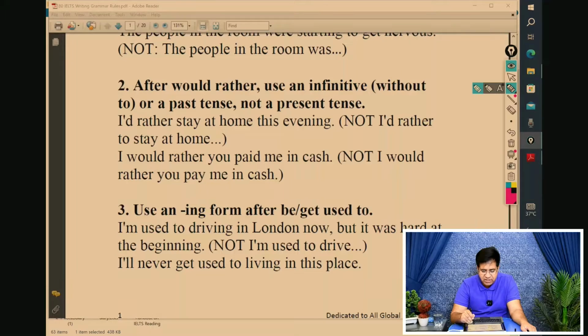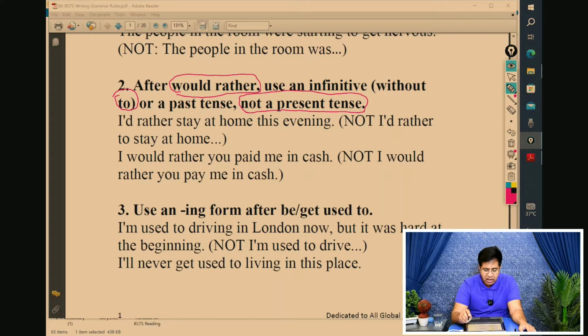After would rather, use the infinitive without to. You know, we use the verb with to, like to go, to come, to eat. After would rather, if you want to use a past tense, you will use the second form of the verb.